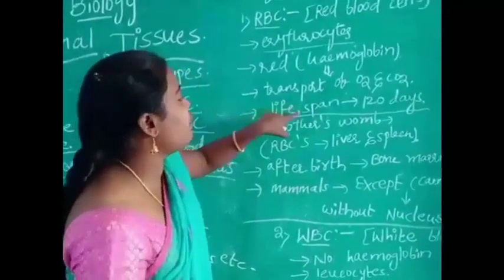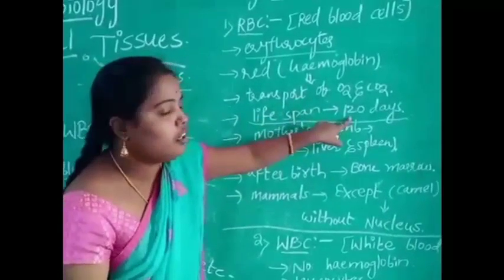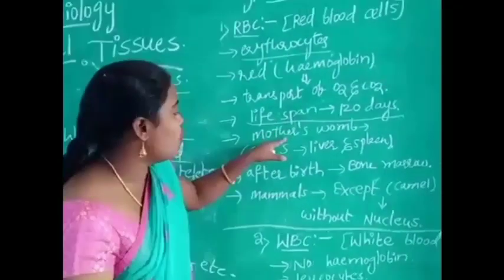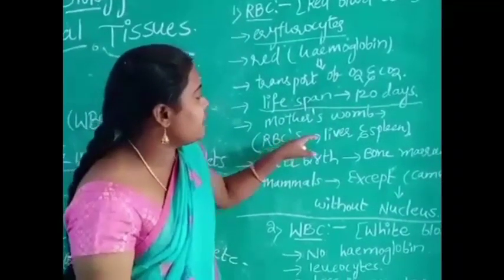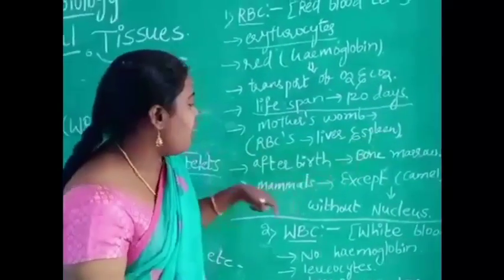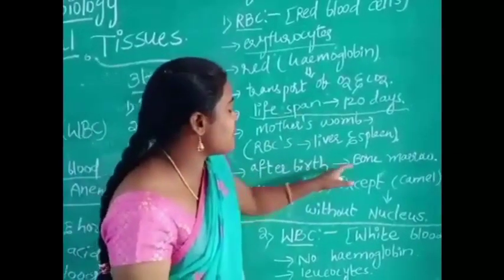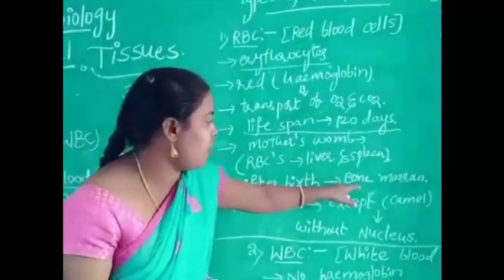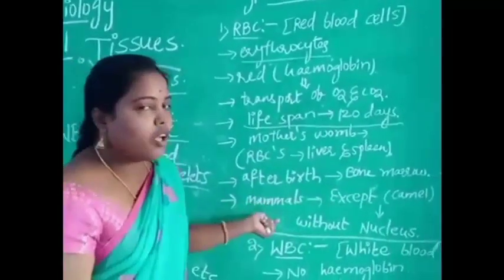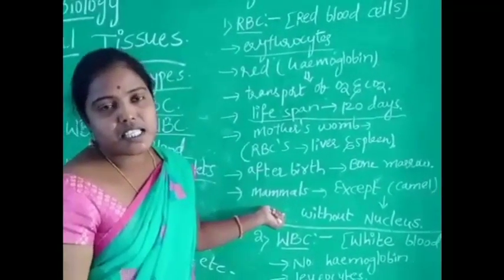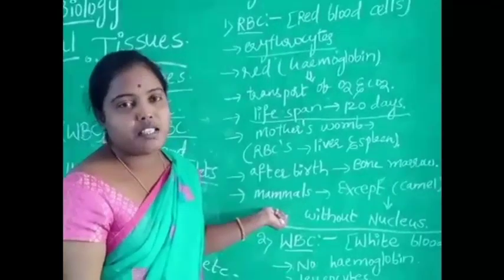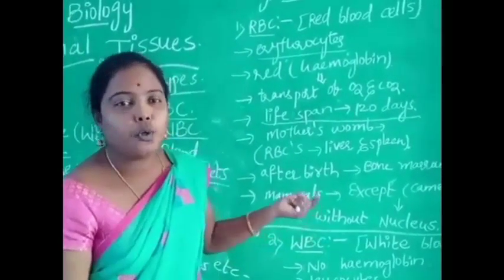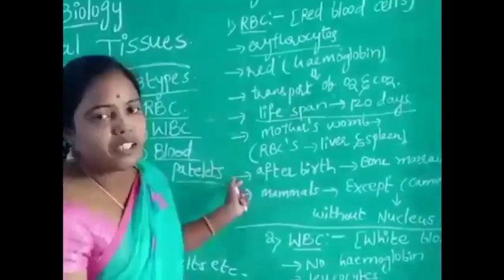The lifespan of red blood cells is 120 days. Okay, when we are in our mother's womb, the red blood cells are produced in the liver and spleen. After birth, the blood cells are produced in the bone marrow, and this continues throughout life. Okay, all the mammals contain red blood cells without a nucleus, but the camel contains red blood cells with a nucleus. This is about red blood cells.